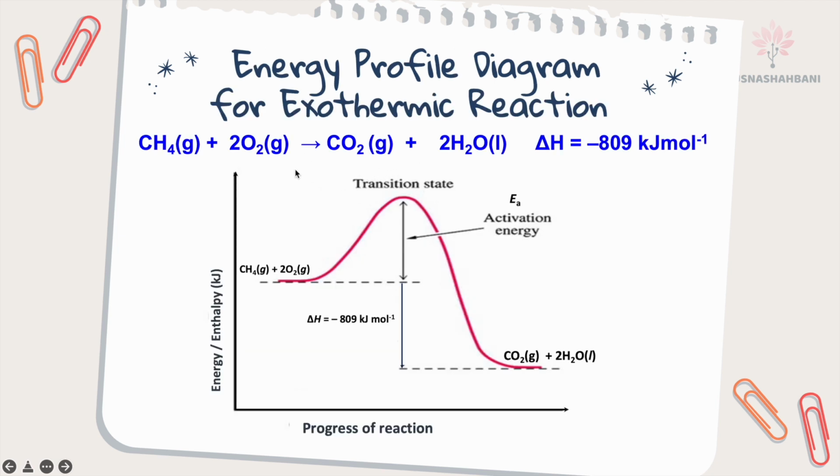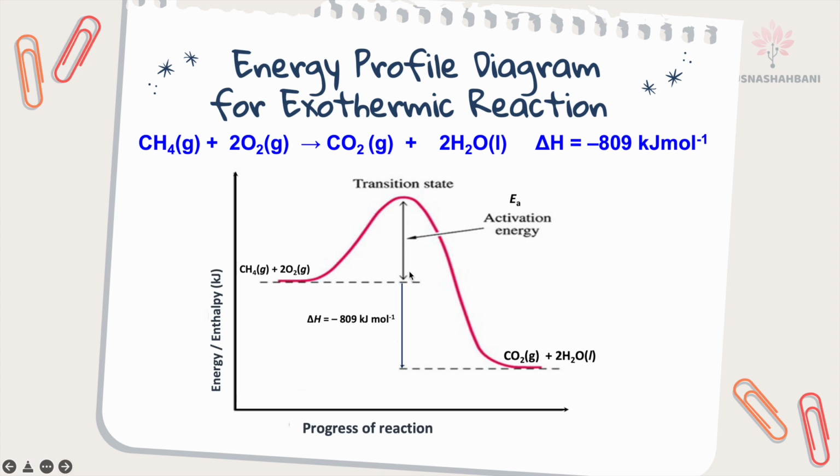This is the energy profile diagram for an exothermic reaction. For an exothermic reaction, initially you have more heat, and then you release heat, so the product has less heat. That's why the energy of the reactant is initially more than the energy of the product. So this is the curve of an exothermic reaction.